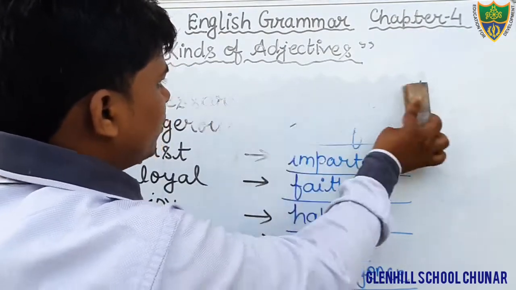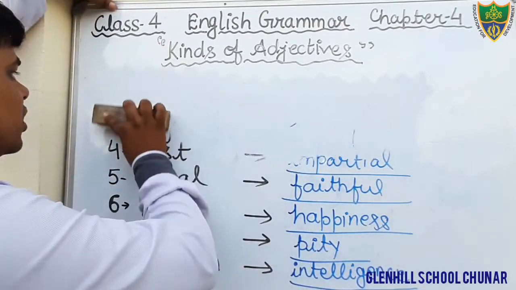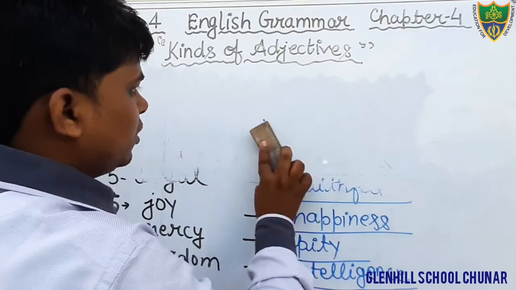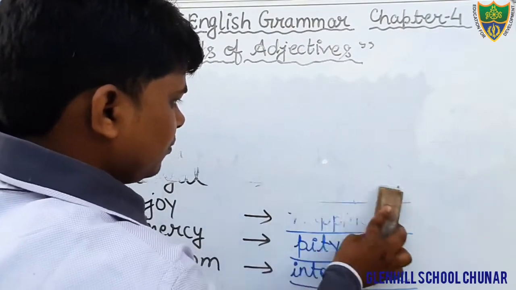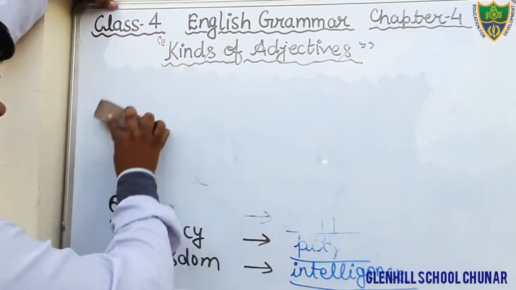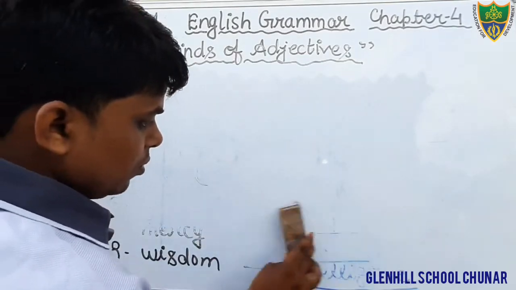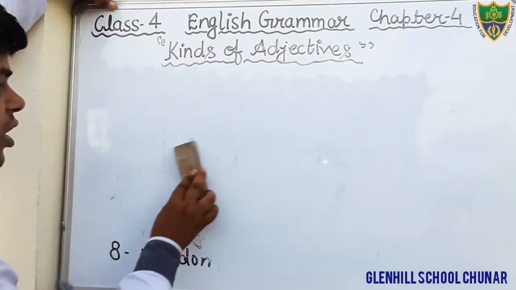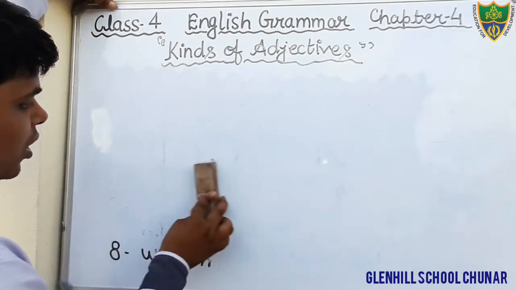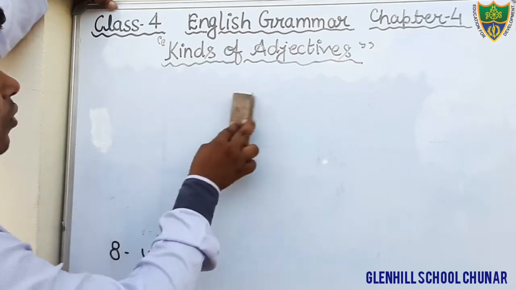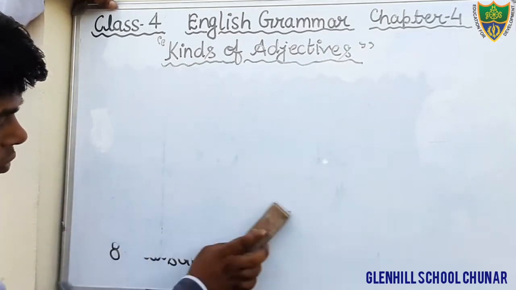Now we will discuss the exercise. Next exercise, exercise number 6. Okay, students, these are very important things that will be beneficial for us in our future also.